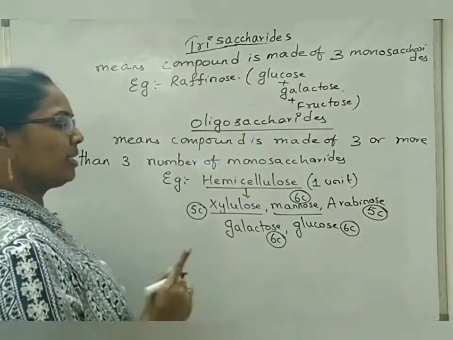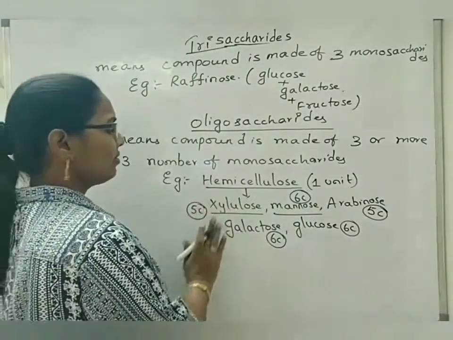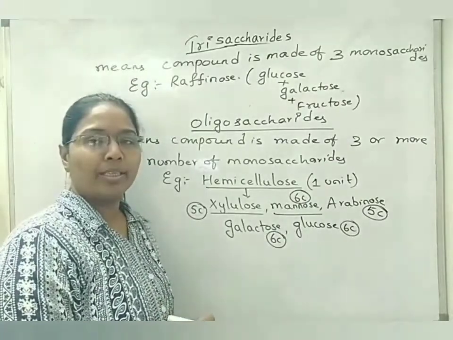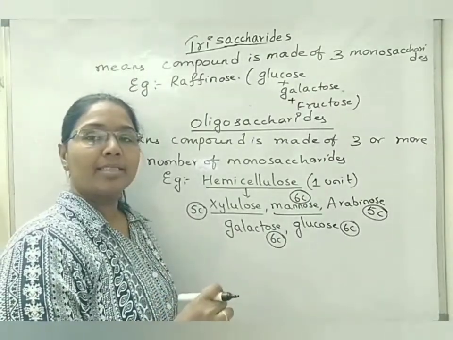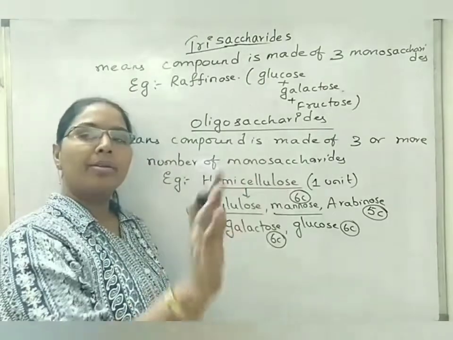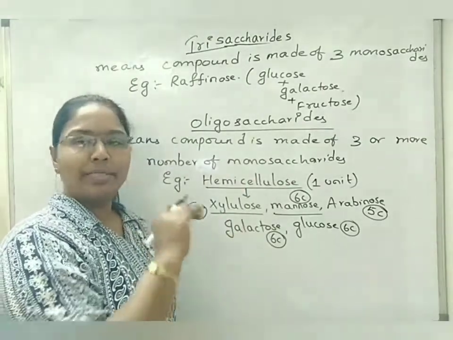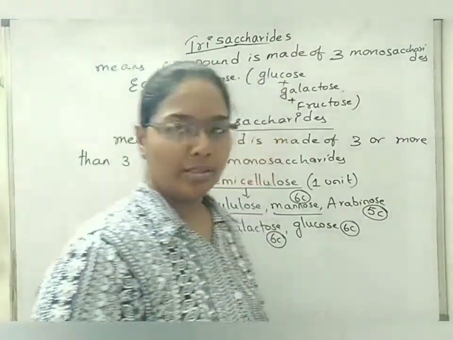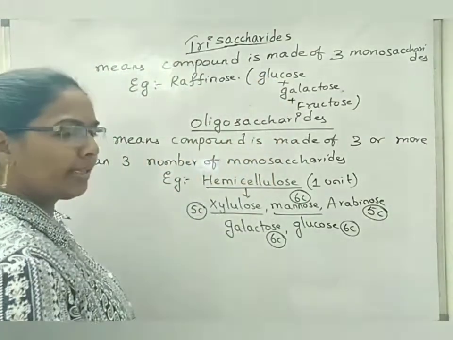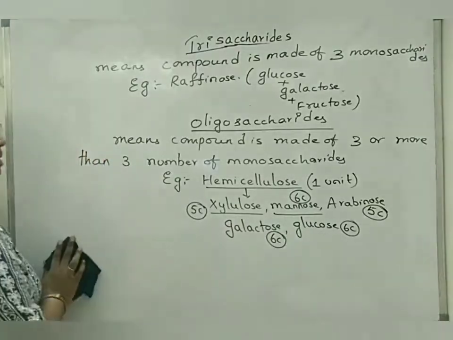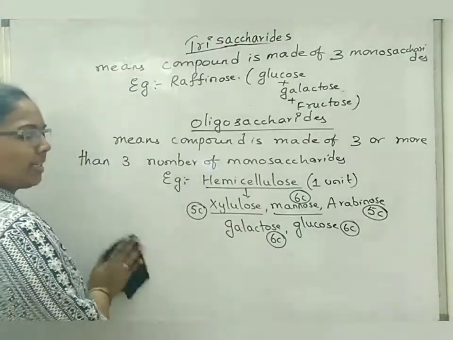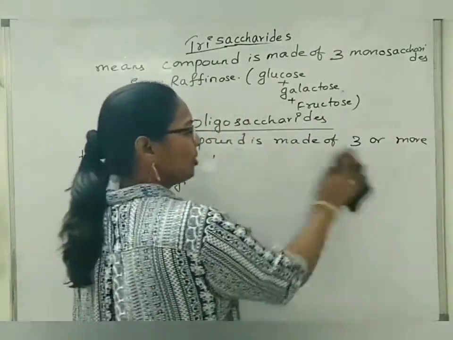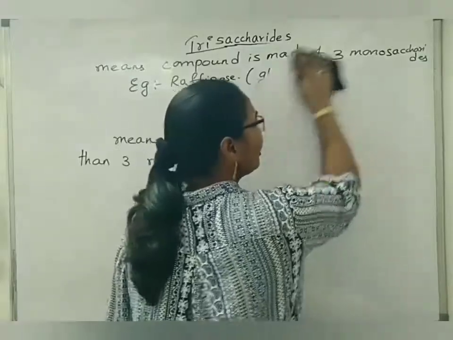So 1 unit of hemicellulose is made up of 5 different types of monosaccharides. But when hemicellulose exists in the plant body, it exists in the form of a polysaccharide. It means many hemicellulose units will form one complete layer. When you are reading about parenchyma, cell wall and all those, in plant anatomy, you will hear this term, hemicellulose. Next one is about polysaccharide. A polysaccharide will have a right end with a reducing sugar and a left end with non-reducing sugars.